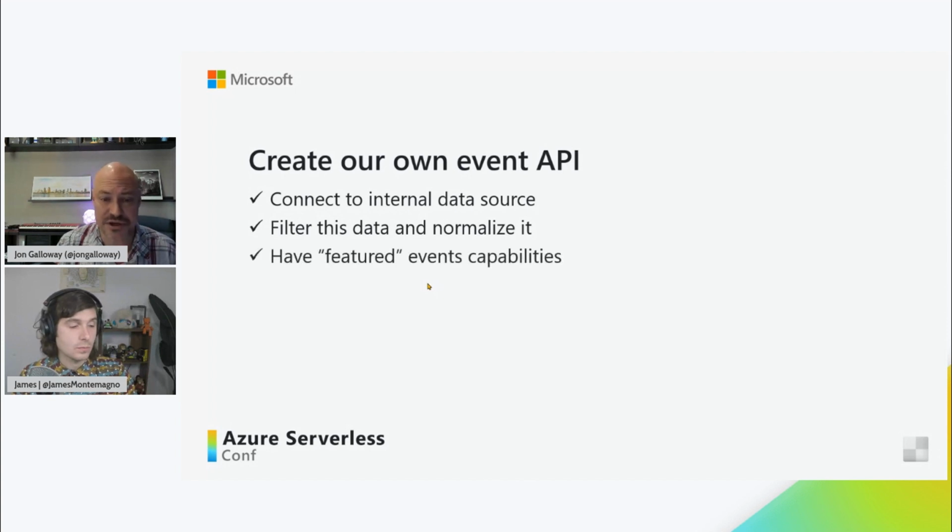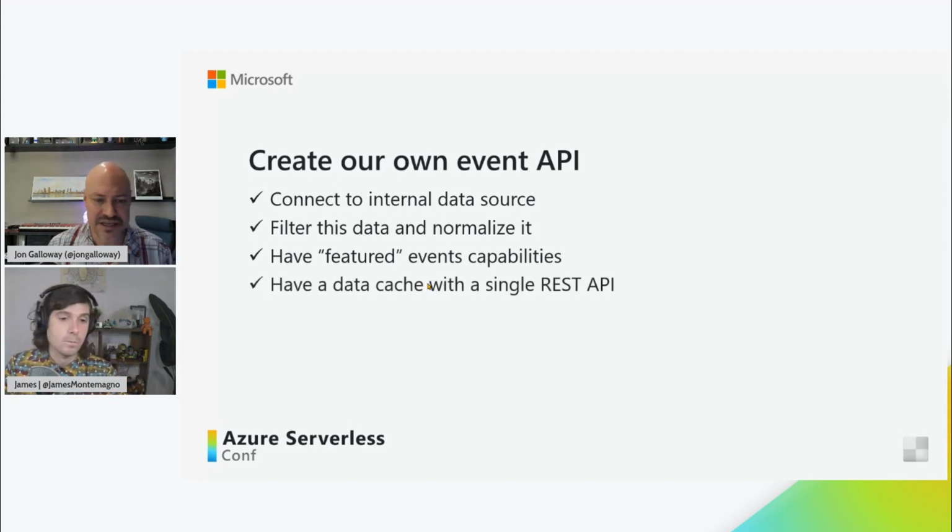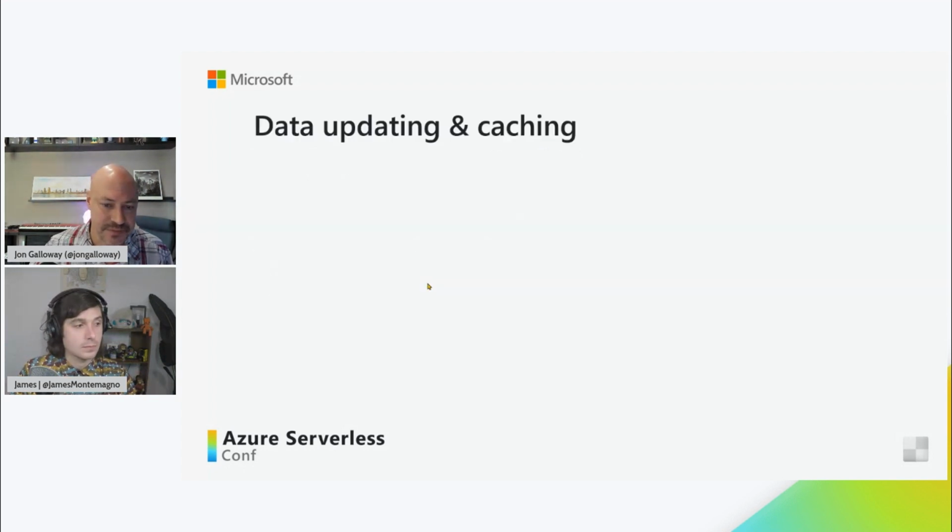And then we also wanted to be able to call out some featured events at the top of the screen, things like .NET Conf that are really important. We want to make sure that we were able to feature those as well. And then we didn't want to be doing all this every time you hit our website. So we wanted to have a data cache that would keep all that information. So here's how we went about doing that.